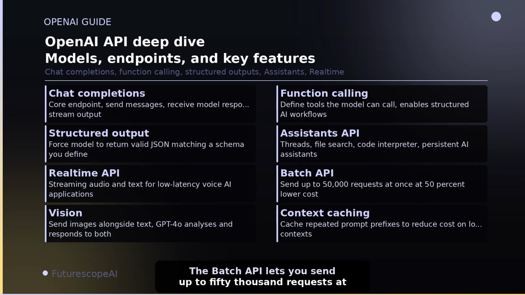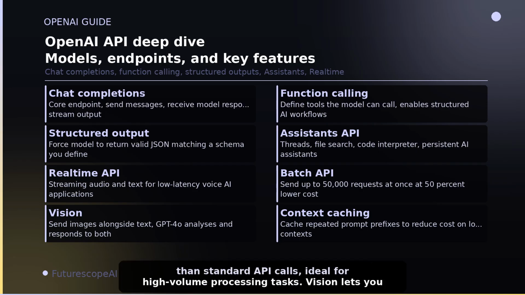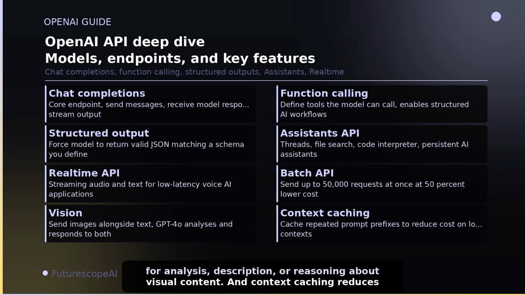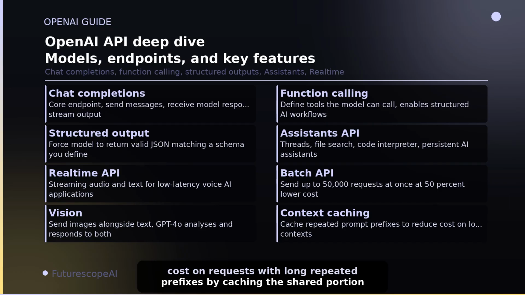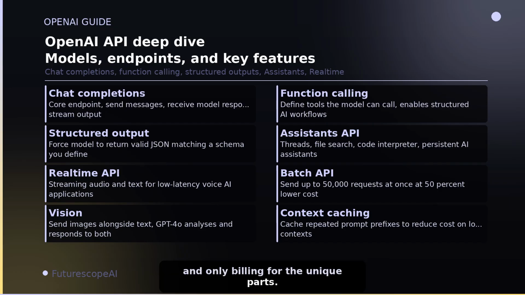The Batch API lets you send up to 50,000 requests at once at 50% lower cost than standard API calls, ideal for high-volume processing tasks. Vision lets you send images alongside text to GPT-4o for analysis, description, or reasoning about visual content. And context caching reduces cost on requests with long repeated prefixes by caching the shared portion and only billing for the unique parts.